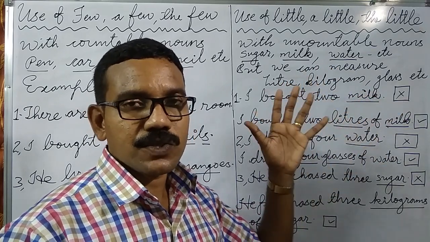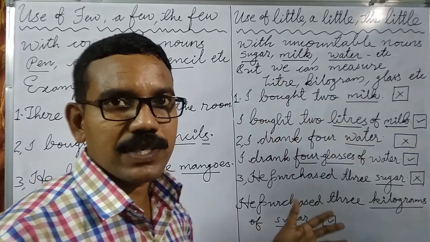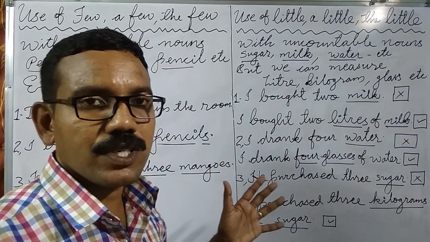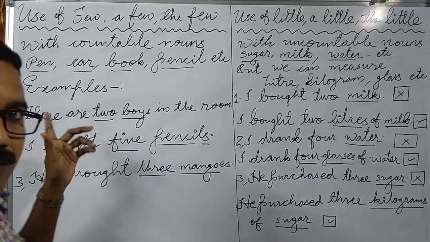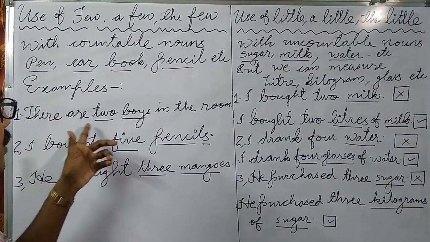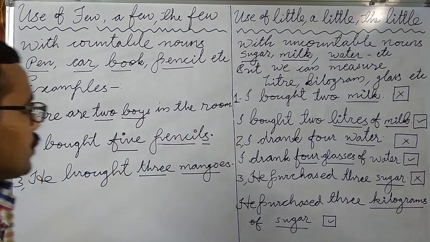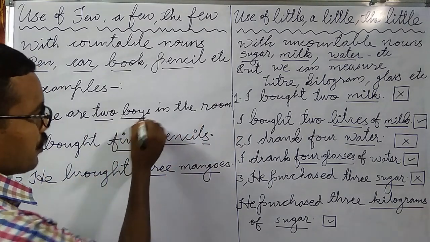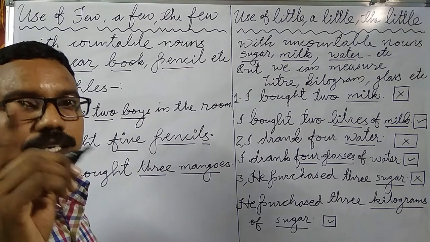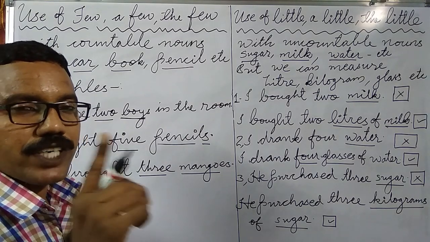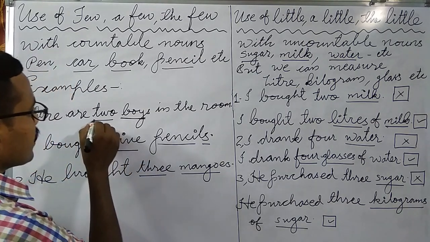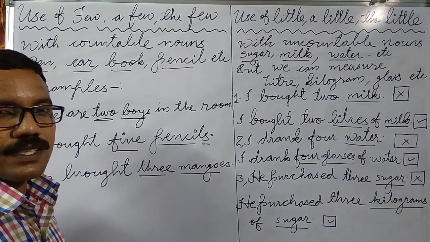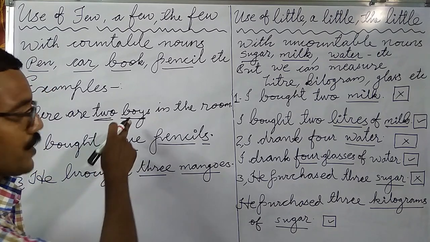So look at these examples of countable nouns. How do you use them in sentences? Look here. In the first example, there are 2 boys in the room. Boy is a countable noun. We can count 1 boy, 2 boys, 3 boys. Here 2 is the adjective we used.